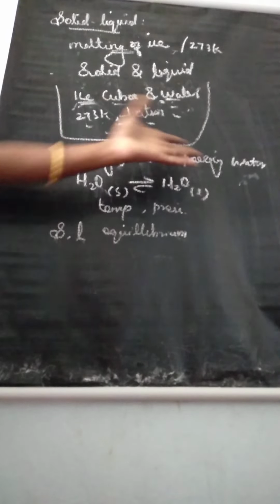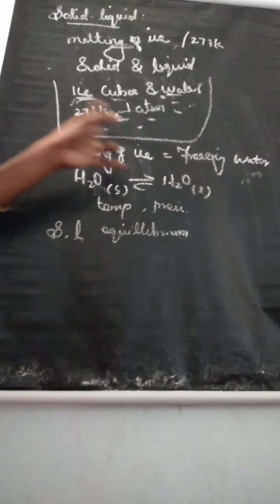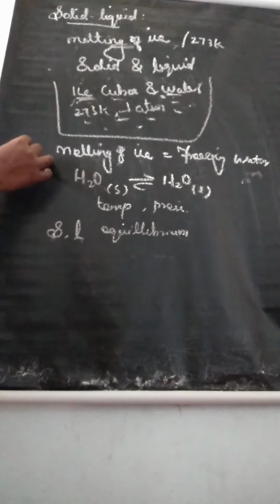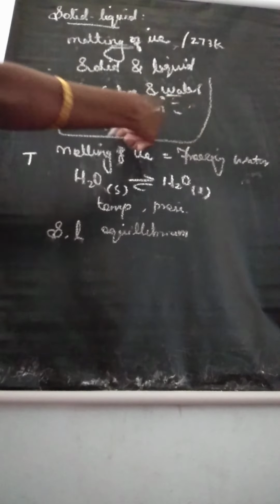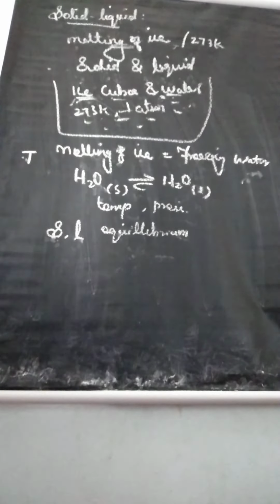At equilibrium we can write the formula: ice is equal to water. So from this we can tell the definition of melting point: the temperature at which the solid and liquid phases are at equilibrium is called melting point or freezing point.